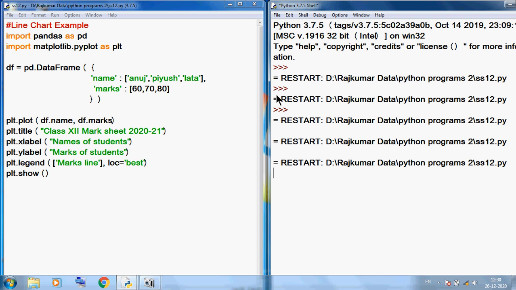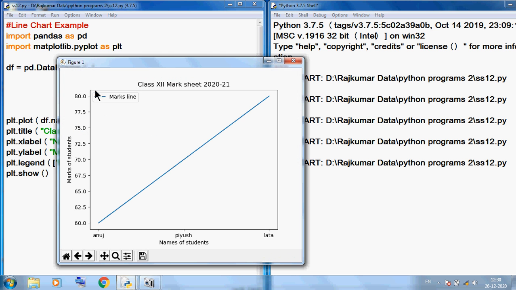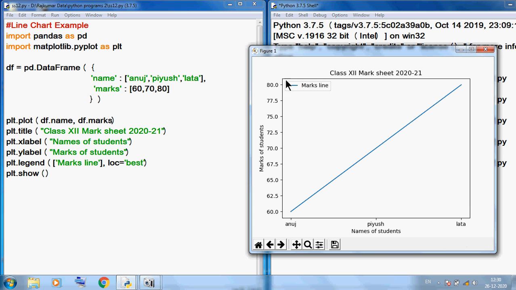So now you can see the legend. Okay, this is our legend. So this line shows the marks. Location best means, because here there is so much space, Python will decide the location, for example leftmost. Okay, so title, label, legend and plt.show we must always use.